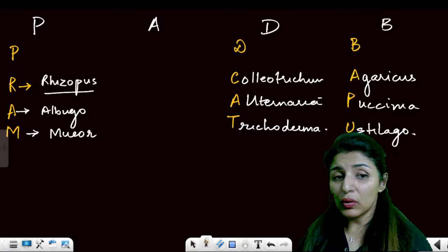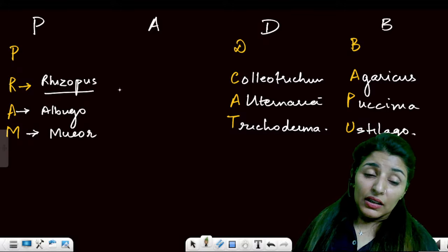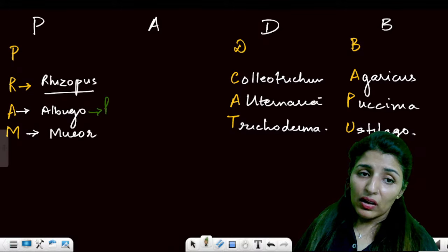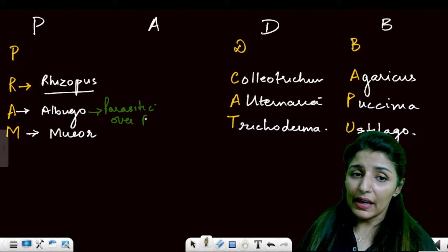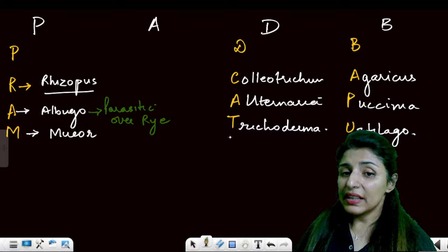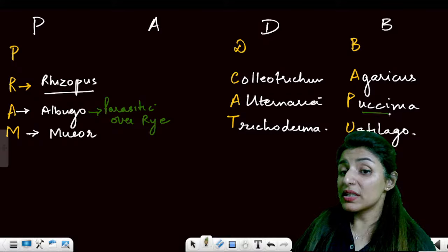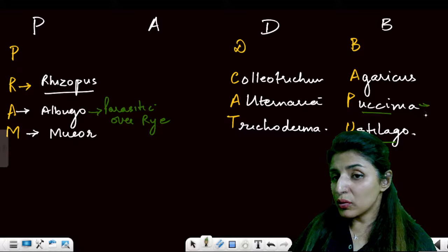Is this point clear to all? Now, which of them are parasitic? Remember, these are parasitic over rye. Parasitic over rye. Rye is mustard. Clear? Now, Alternaria, these are all parasitic. Then Puccinia and Ustilago, they are also parasitic. How do you remember? What do they cause?